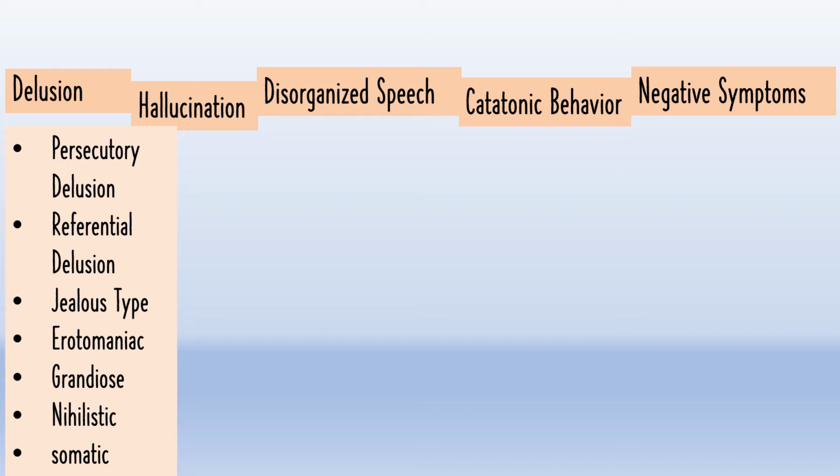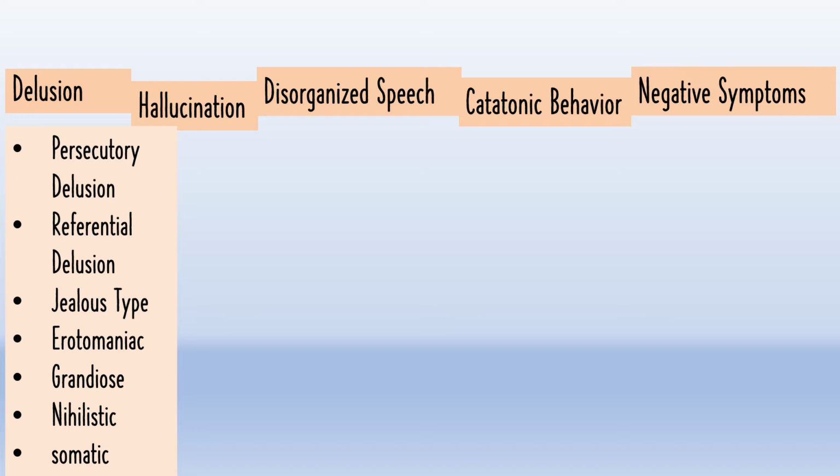And grandiose delusion indicates a person's sense of grandiosity. He thinks that he has exceptional abilities, power, fame and wealth that no one else has. And nihilistic delusion indicates a false belief in which a person thinks that some catastrophe will happen and he usually keeps busy preparing for that catastrophe. And somatic delusion indicates a preoccupation with body and health related issues.